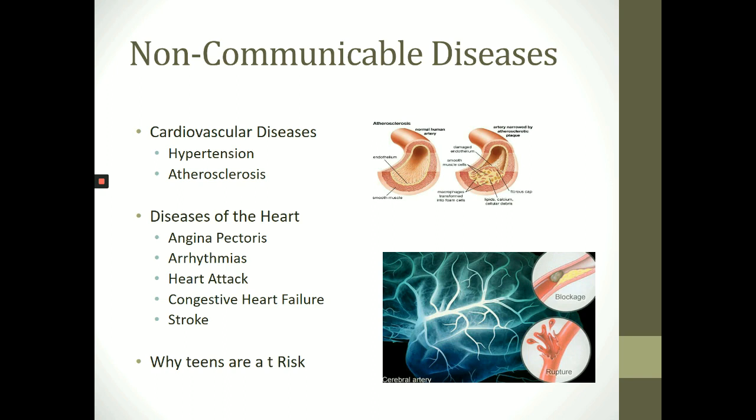Stroke. When arterial blockage interrupts the flow of blood to the brain, a stroke may occur. Stroke can affect different parts of the body depending on the part of the brain that is deprived of oxygen. Stroke can also occur as a result of cerebral hemorrhaging, a condition in which blood vessels in the brain burst, causing blood to spread into surrounding brain tissue.